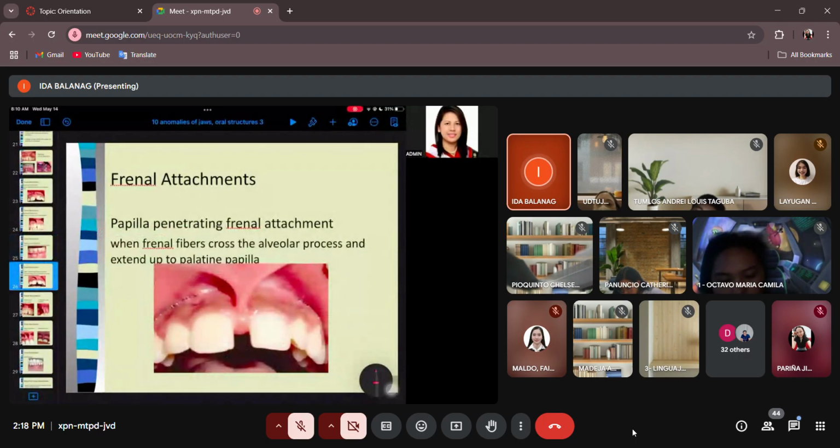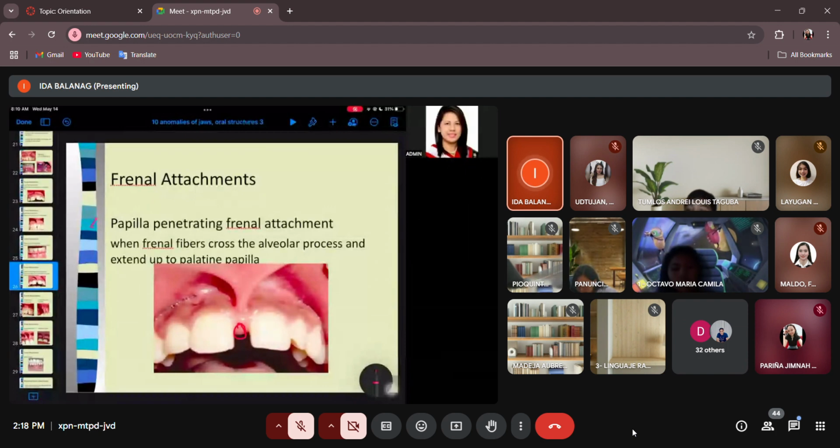It attaches to the incisive papilla. So we call it now as the papilla penetrating frenal attachment. If you can see, ang laki na nung diastema ni patient because of this soft tissue in between. So when the frenal fibers cross the alveolar process and extend up to the palatine papilla or the incisive papilla.